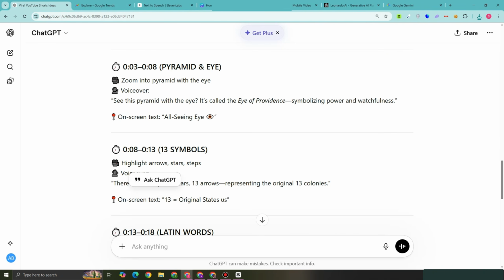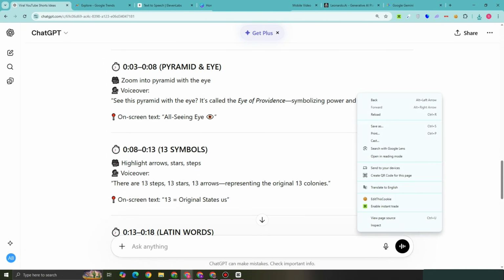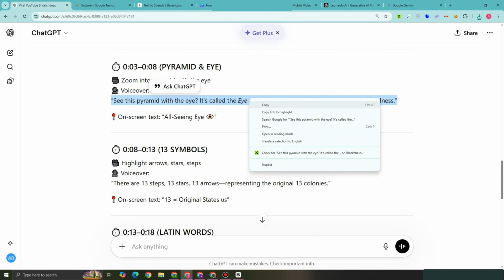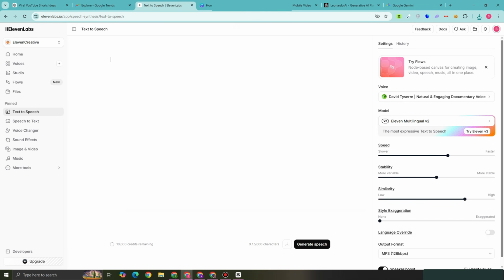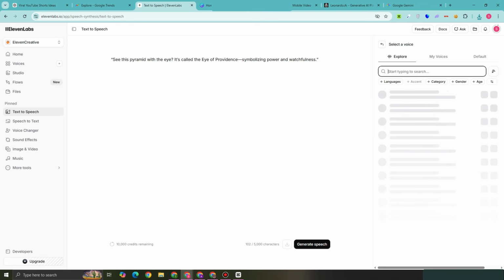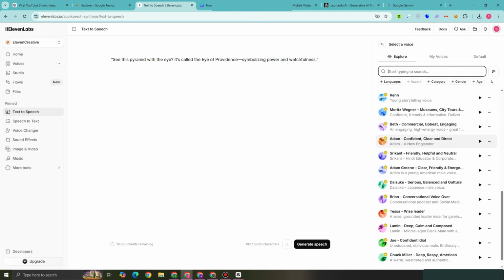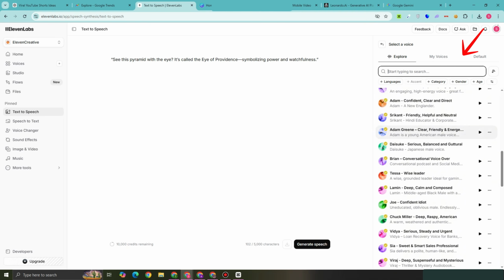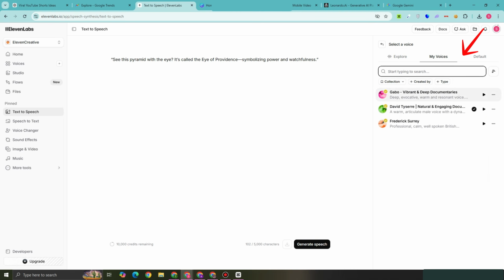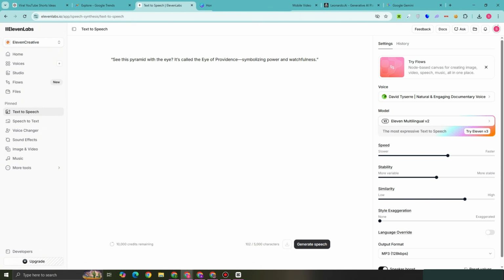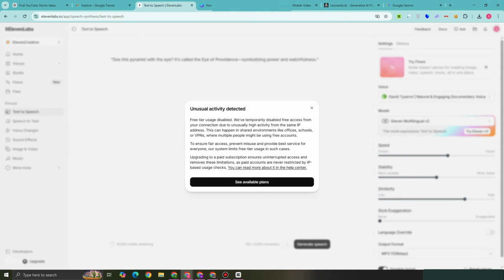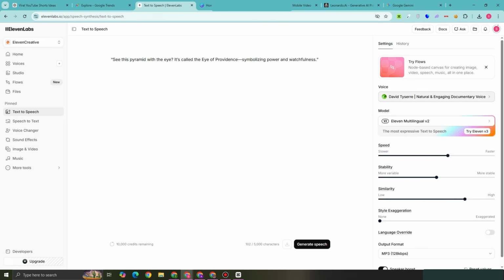So here, what we're going to do next is generate a text to speech voiceover. Copy, okay, go back to 11 Labs, paste this one, and generate speech. Look for that specific voice that you want here. And once you have found it, you can download the audio file. And after that, you can go back to Canva and then upload it.